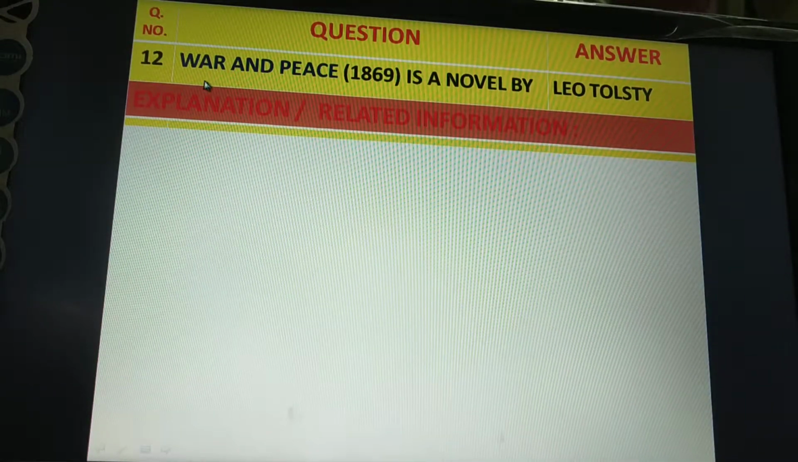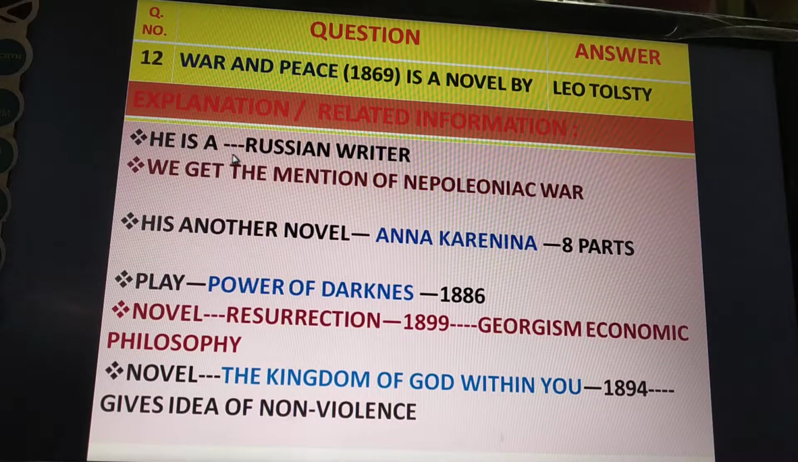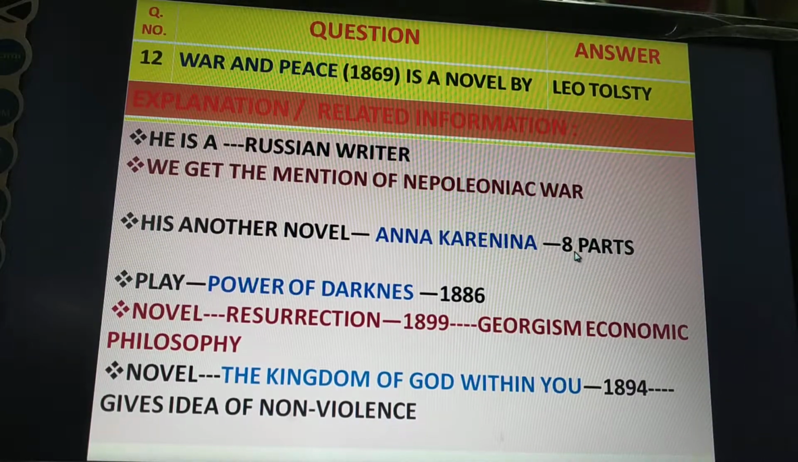Next question, War and Peace was published in 1869. It is a novel written by Leo Tolstoy. Leo Tolstoy is a Russian writer. We get the mention of Napoleonic War in this novel. His another novel, Anna Karenina, has 8 parts.